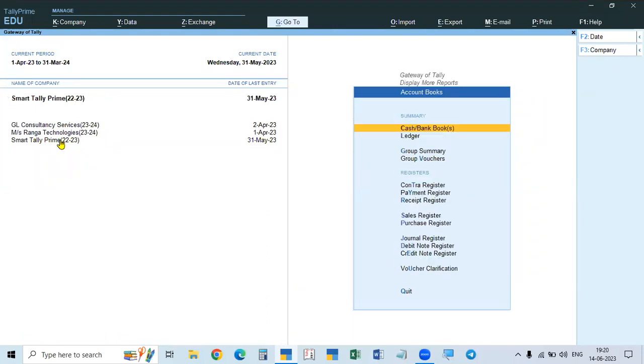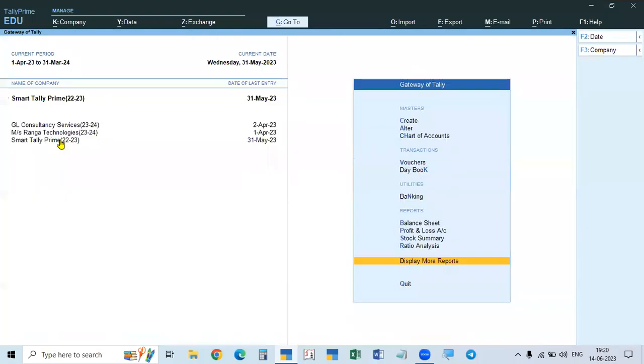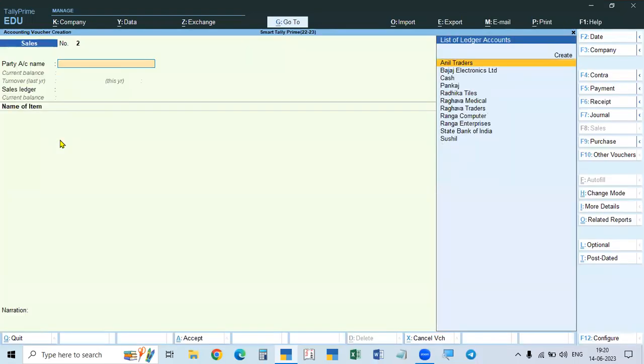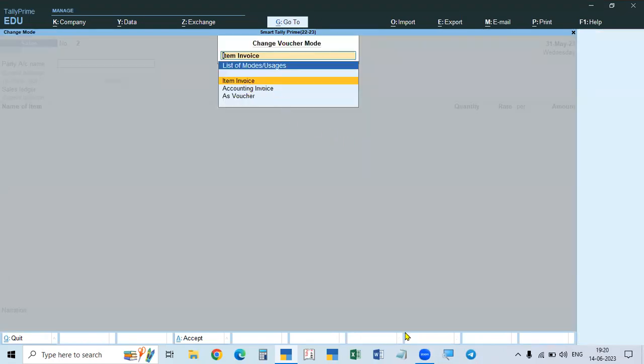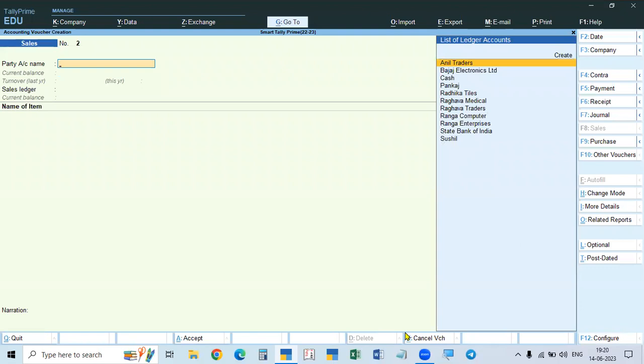See here, when you are making the vouchers, this is dealing with goods. So stock items are there and entries will be in the item invoice. In the case of a business dealing with goods, we enter in the item invoice only.